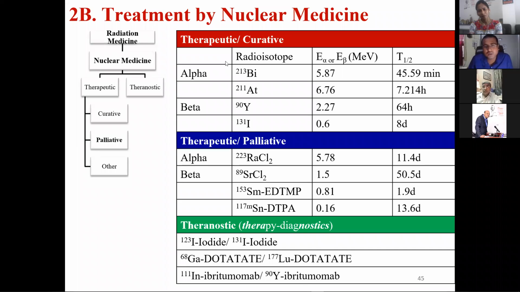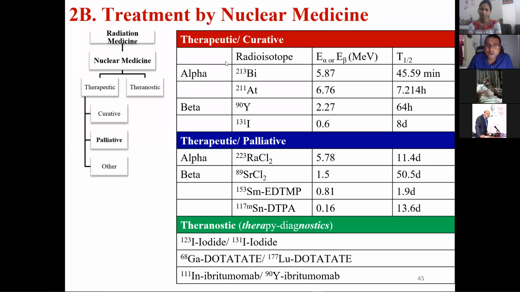Palliative means they will not cure the cancer, but they reduce the pain. Because when a person has cancer, you have to undergo the diagnosis, the therapy, and also the pain management. So here radium-223, an alpha emitter, is used for that purpose, or strontium-89 chloride, samarium-153, and tin-117 are used for the palliative purpose.